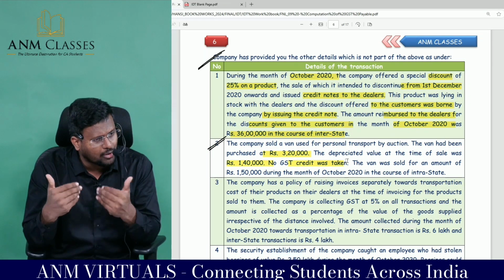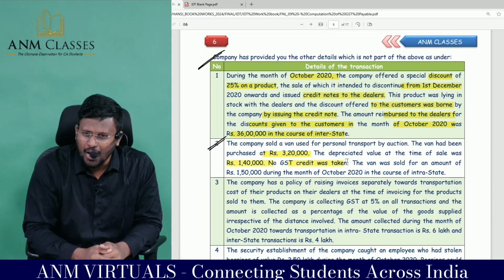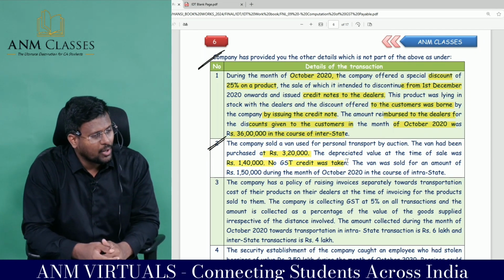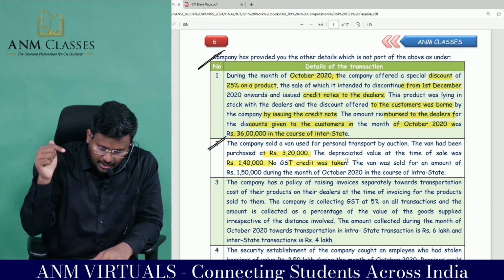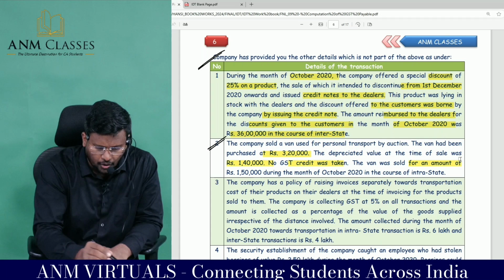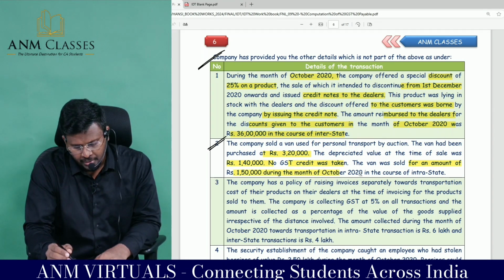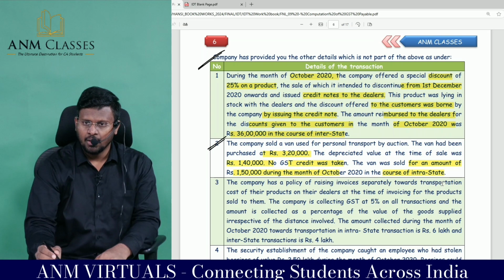Because of that, they would not have taken it. Okay, fine. Anyway, whatever GST was paid would have been treated as cost, and on that they would have claimed depreciation. The current value is how much? 14 lakh. The van was sold for an amount of 1,50,000 during the month, in the course of which state?